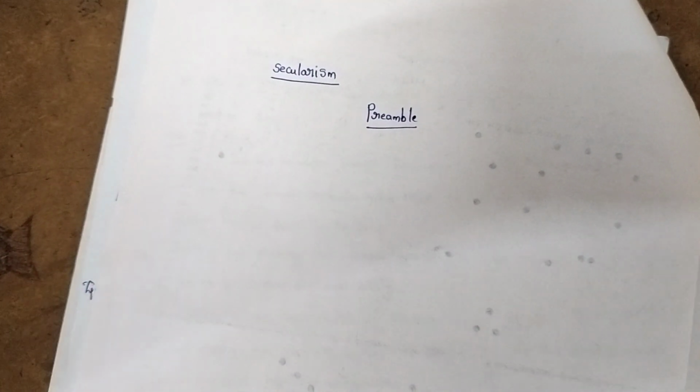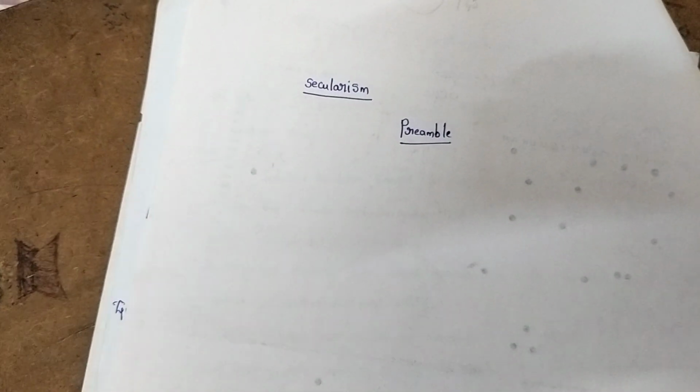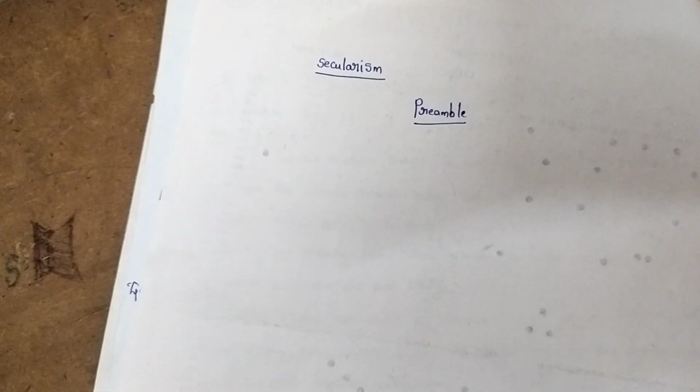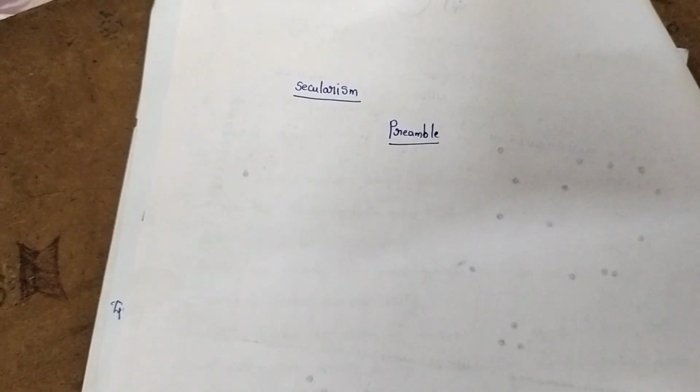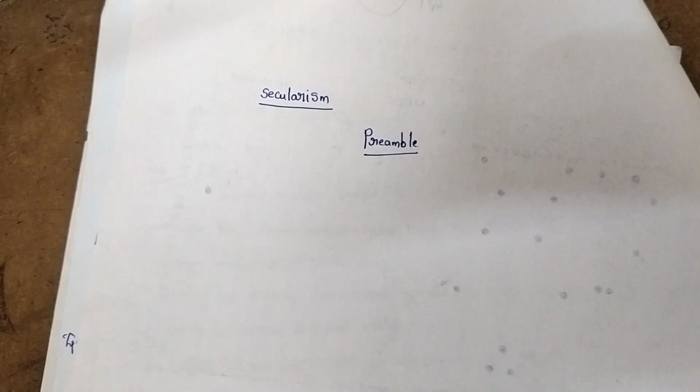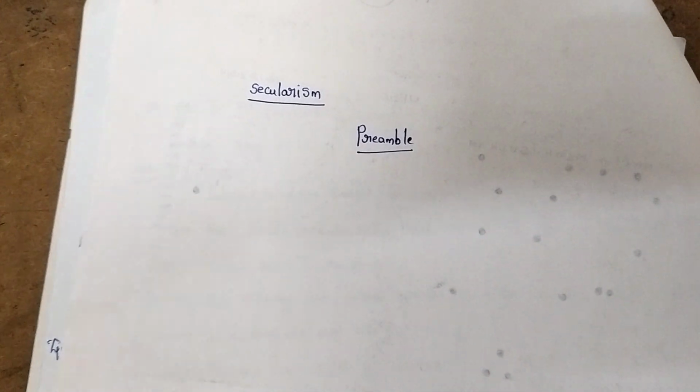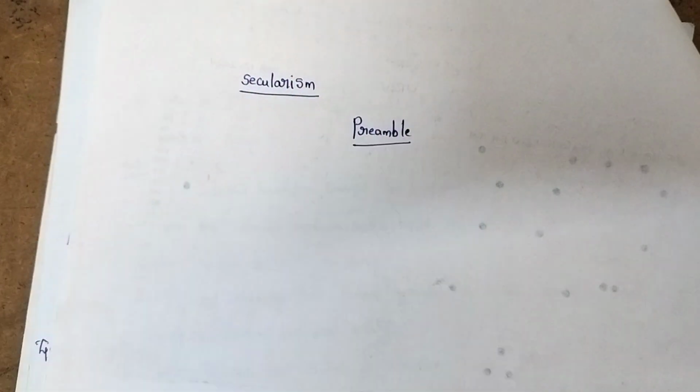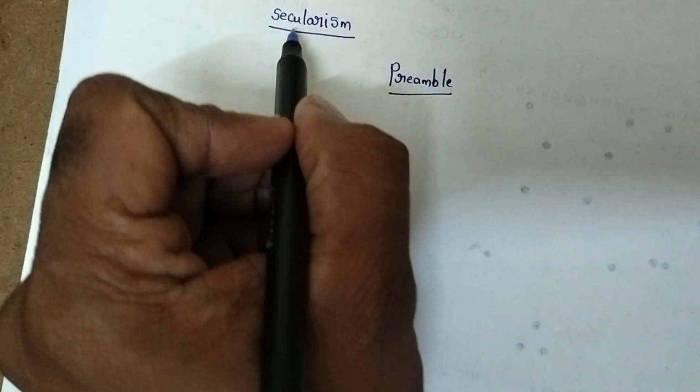Here, the preamble is required. All citizens do not read and understand the whole constitution at a single time. This preamble is the outlook, meaning the preface of the Indian constitution. Okay, now coming to secularism.